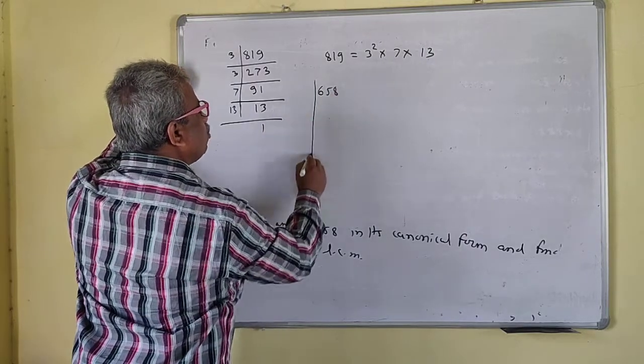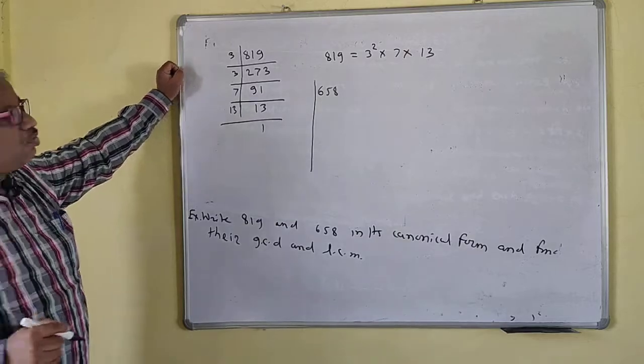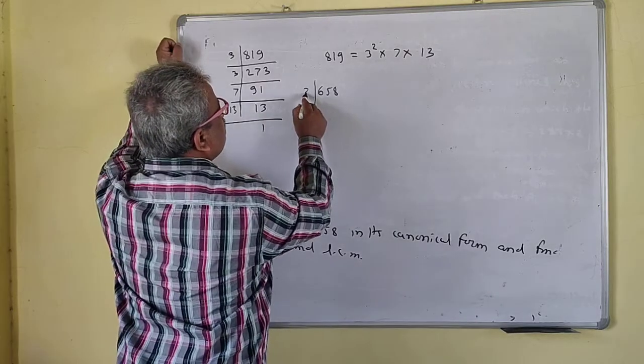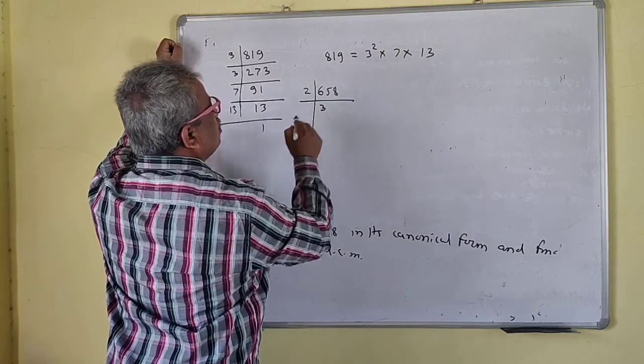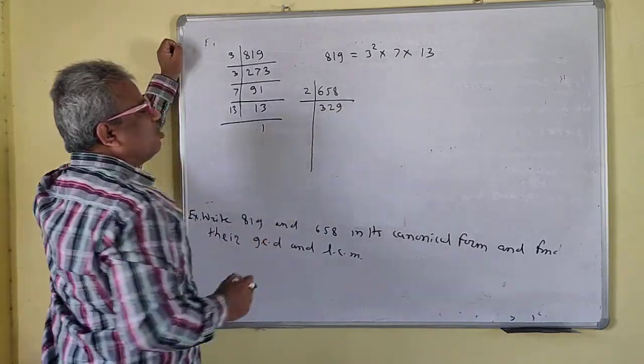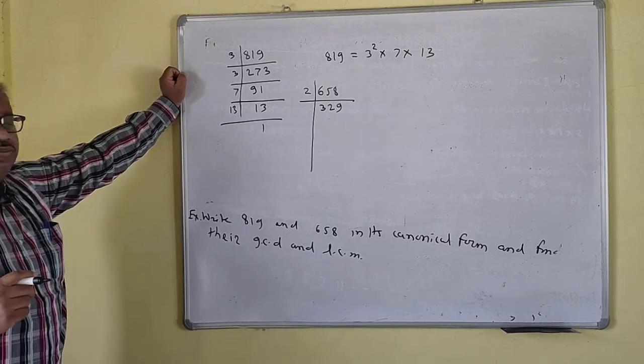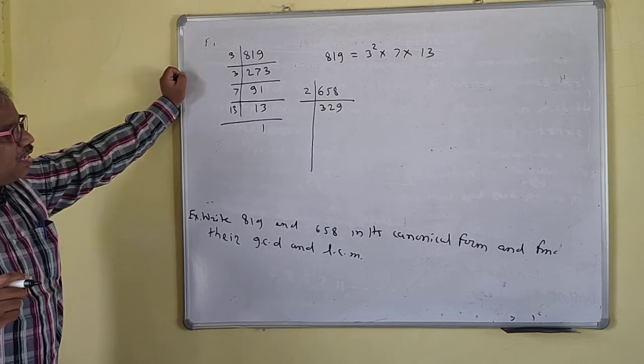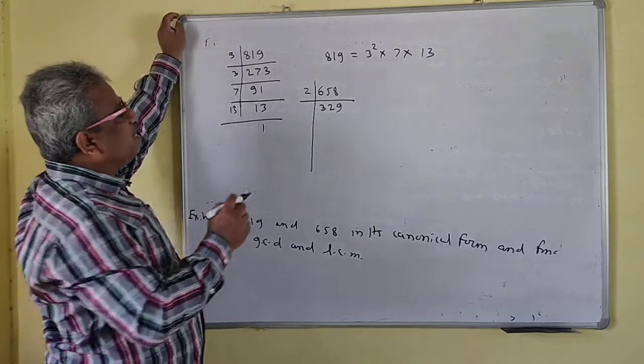658. Okay, I will do it like this. See, this is even, so it is divisible by 2. So this is 2 and this is 329. Now this is not divisible by 2. Okay. Is it divisible by 3? Let us see whether it is divisible by 3.